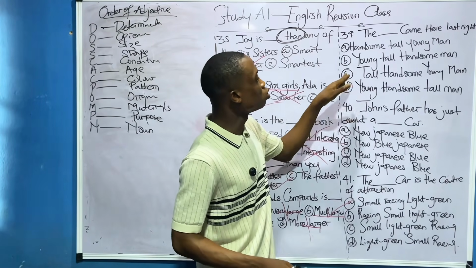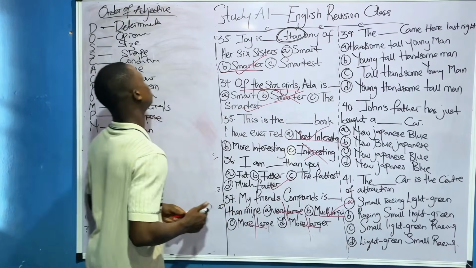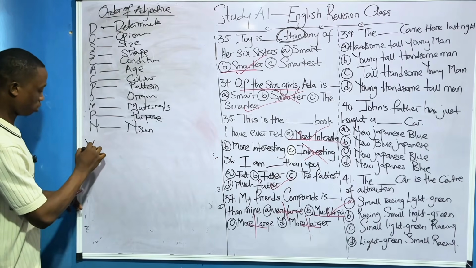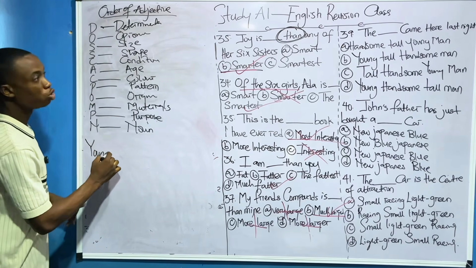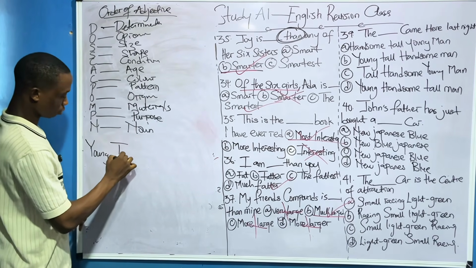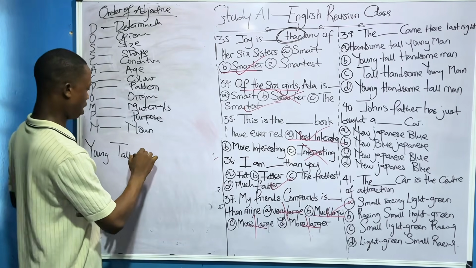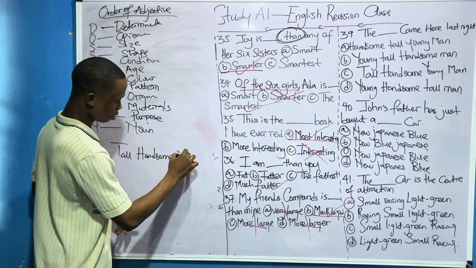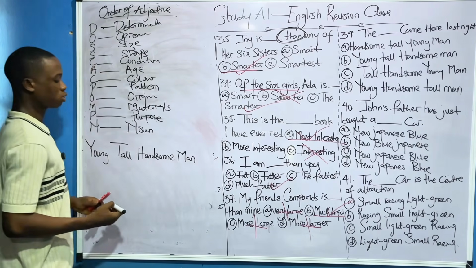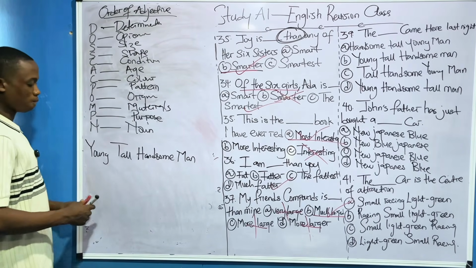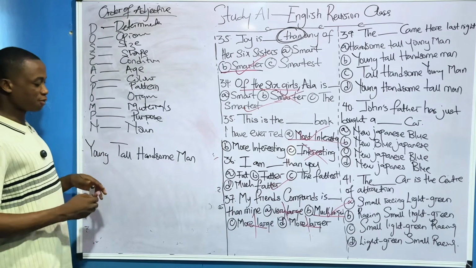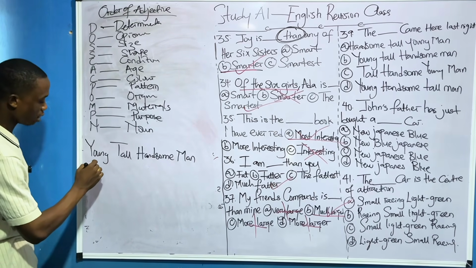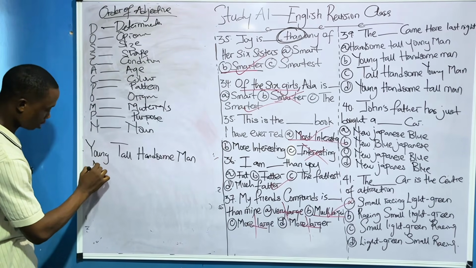So let's use option B as a case study now. Option B is what? Young, tall, handsome man. So now, obviously, let's start classifying it. Young is what? Young is age, right?